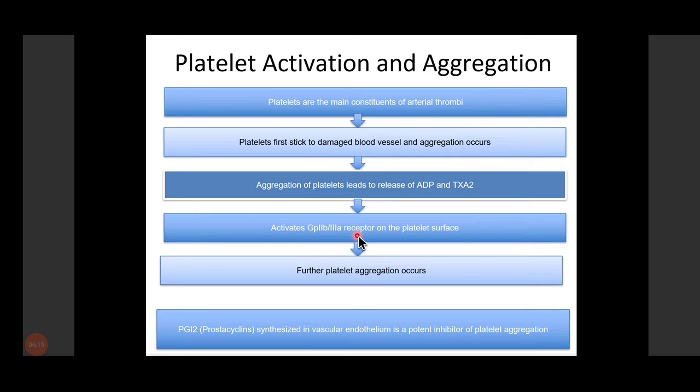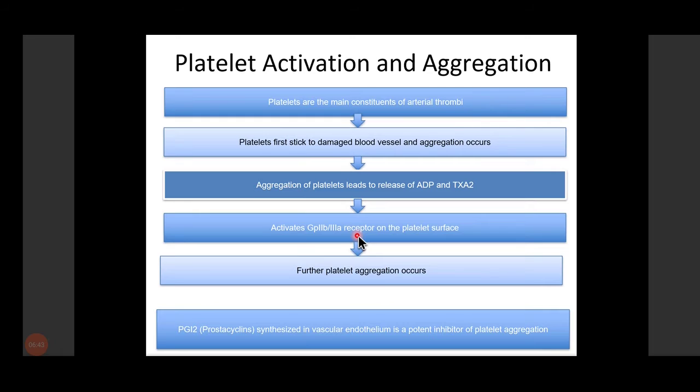Since the surface is now more sticky, it will attach to the various platelets in a large amount, and that leads to the platelet aggregation. So this is the whole formation of the platelet aggregation. On the other hand, we have already read that prostaglandin I2, or prostacyclin, which is synthesized from the vascular endothelium, is a potent inhibitor of the platelet aggregation.